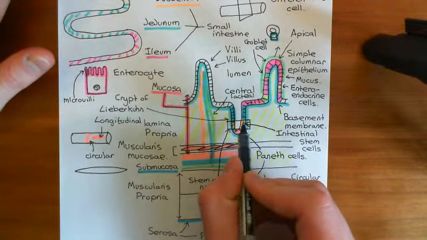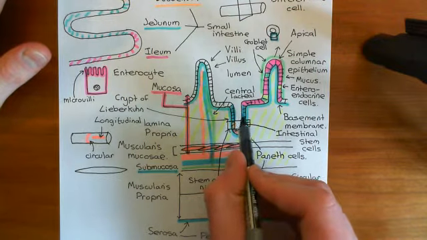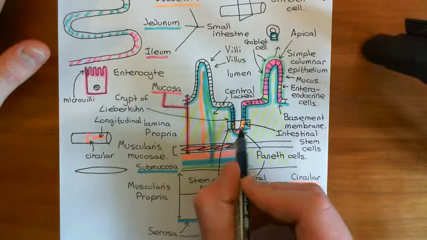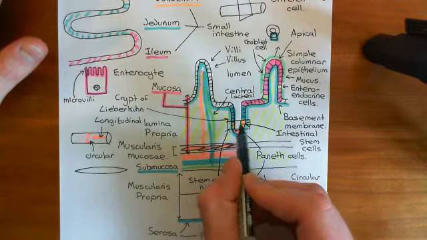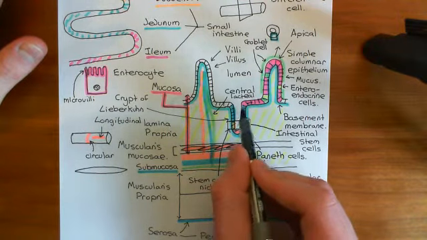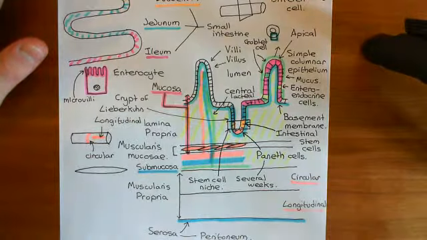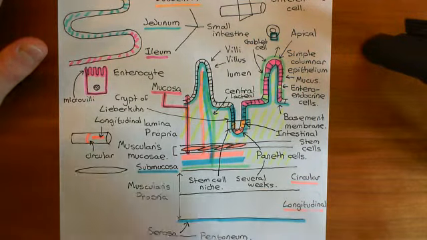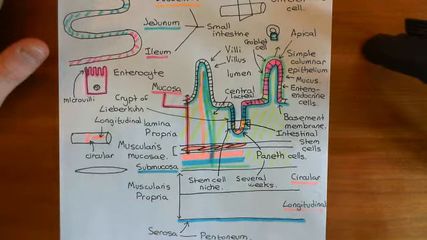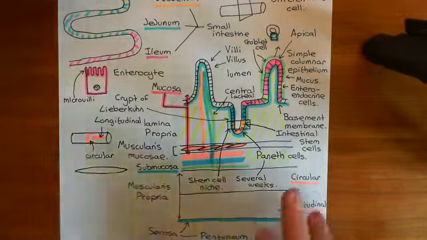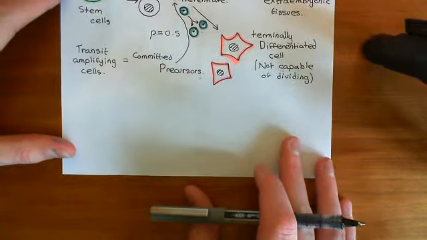And if you as a cell end up being pushed upwards away from this supply of signaling molecules from the Paneth cells, you will no longer remain a stem cell and you'll go down the route of terminal differentiation. Okay, but remember, in order for a stem cell to go down the route of terminal differentiation, it firstly has to divide, and then the daughter cells could end up being pushed out, and then those could go down the route of terminal differentiation.